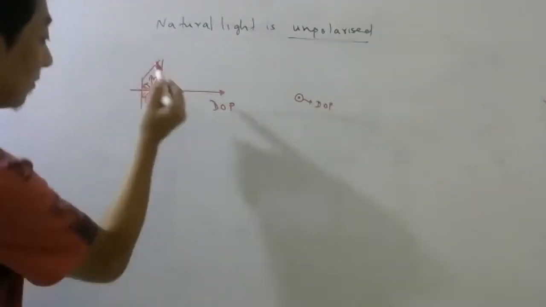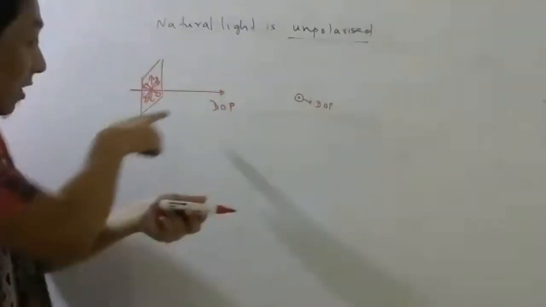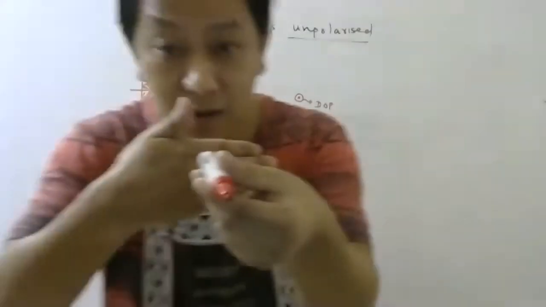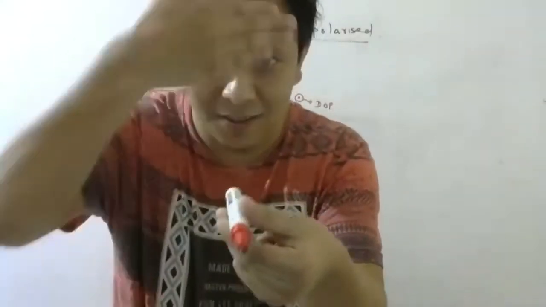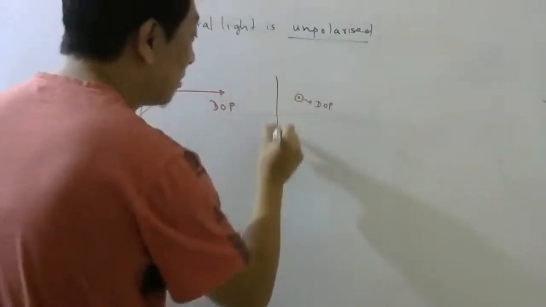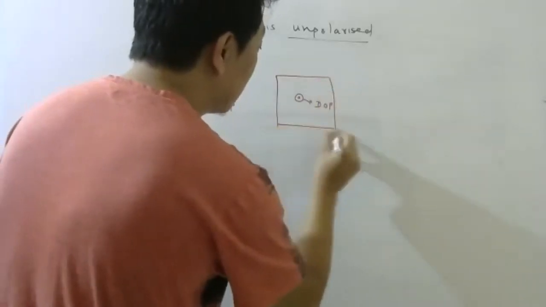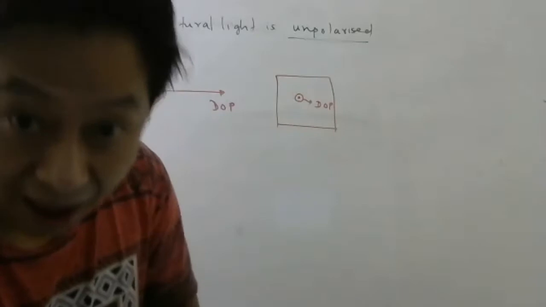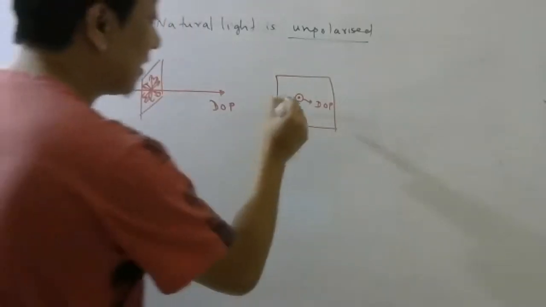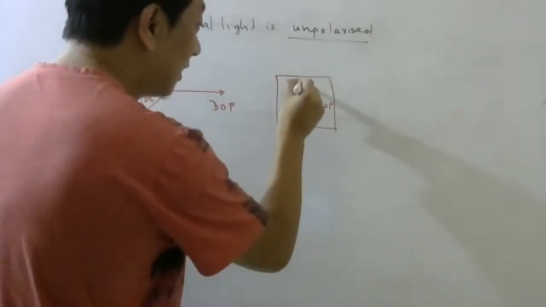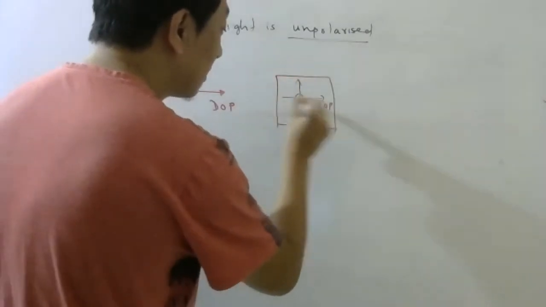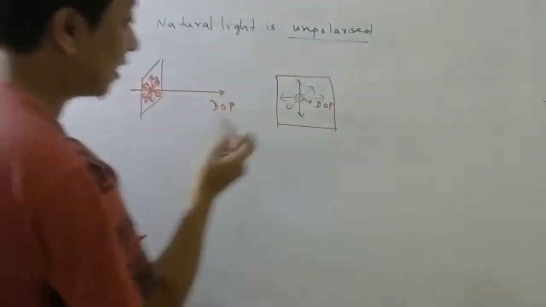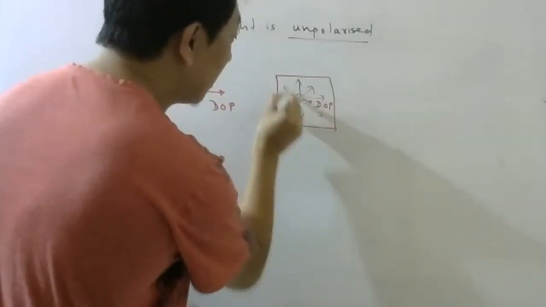Then this plane, which is right now like this as light is going this way, if light comes towards you, the plane will be like this, right? So now I can draw this plane, which is perpendicular to the direction of propagation, and the electric field at this point can oscillate in any direction perpendicular to the DOP. Matlab, it can be anywhere in this plane.